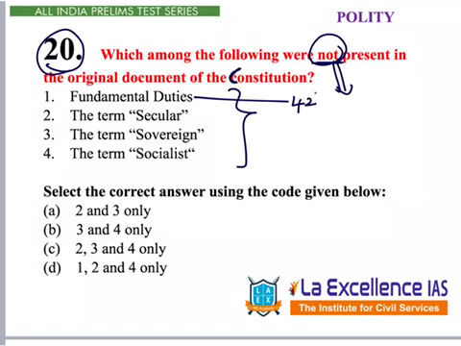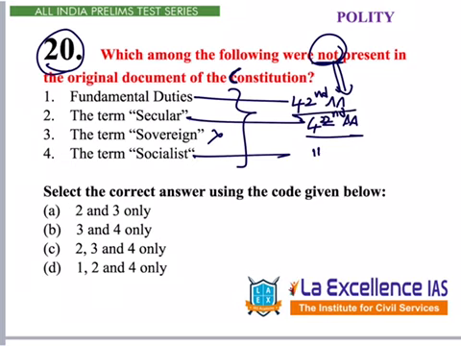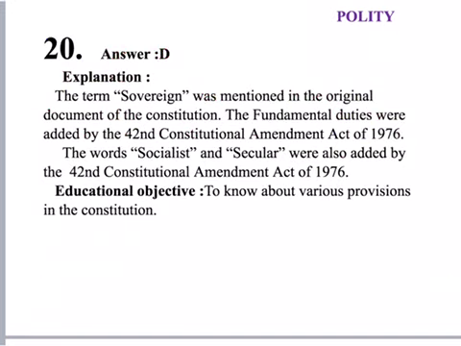Yes. Under 42nd Amendment Act, added. Secular, yes, added under 42nd Amendment Act. Sovereign, no. Socialist, yes, again under 42nd Amendment Act. So answer is 1, 2, 4. That is answer is D. Here in the explanation through what amendment when it was added is given. Please go through it once.